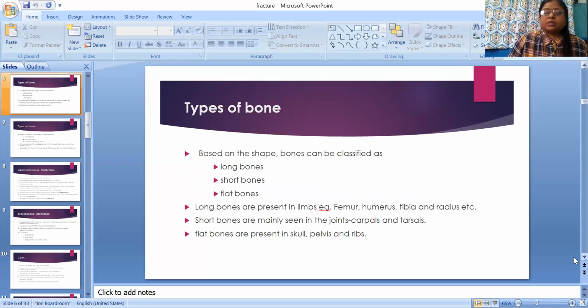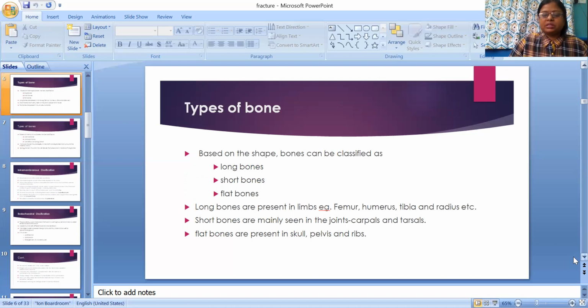So, types of bone. Based on the shape, bone can be classified as long bones, short bones, and flat bones. Long bones are present in limbs. Examples: femur, humerus, tibia, and radius.